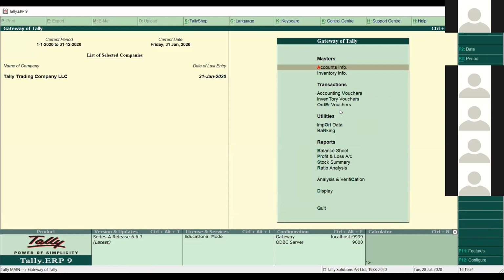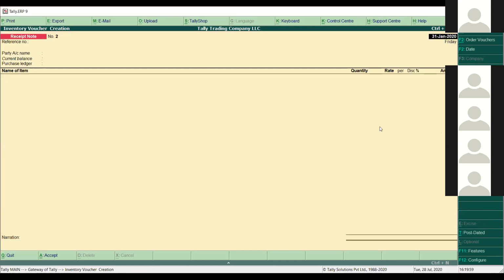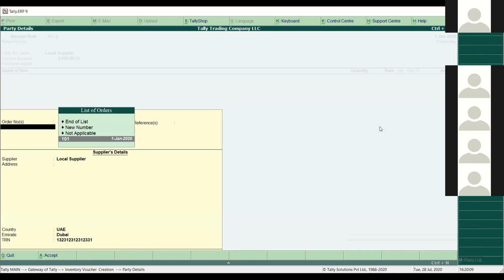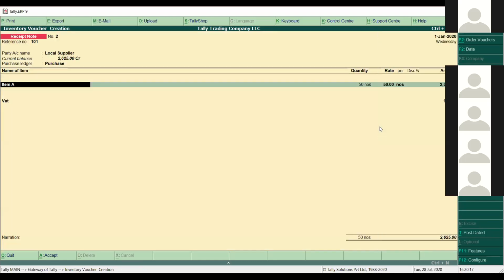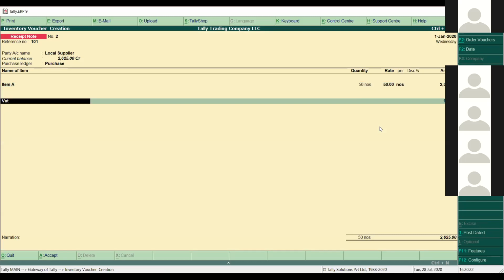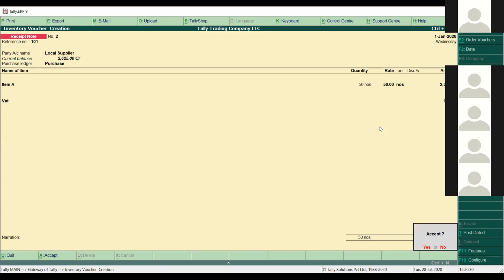So if I go back to my inventory vouchers, then goods receipt note here, and select the date and party name, local supplier, you can see that the pending order is still coming here because 50 items were pending. If I select the same again, then the 50 items come here one more time. You select again, then VAT is also coming, and press Control A. You can use a shortcut key to save the voucher. Press Control A, or you can simply press Enter to save the voucher in this way.